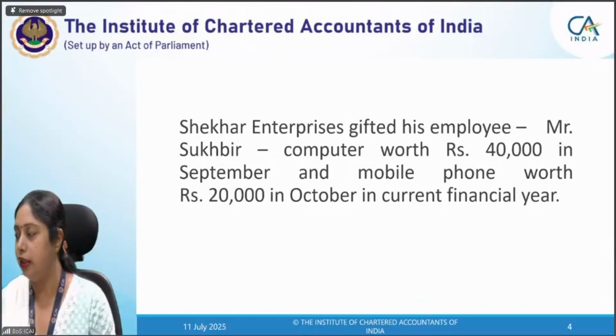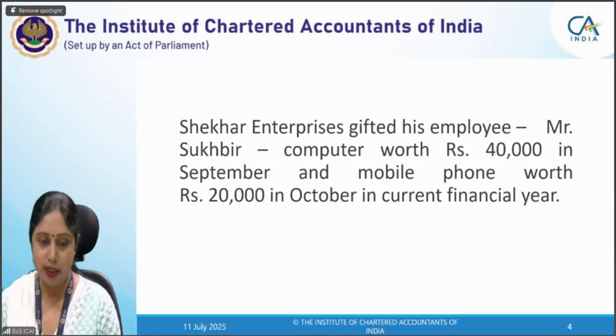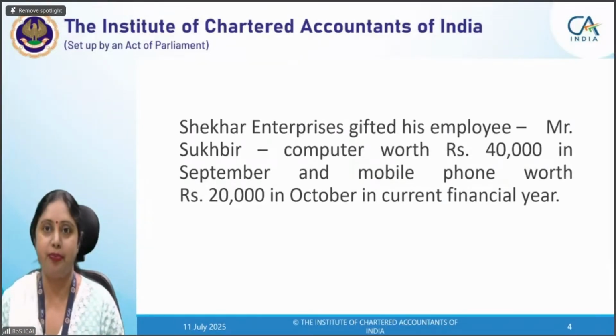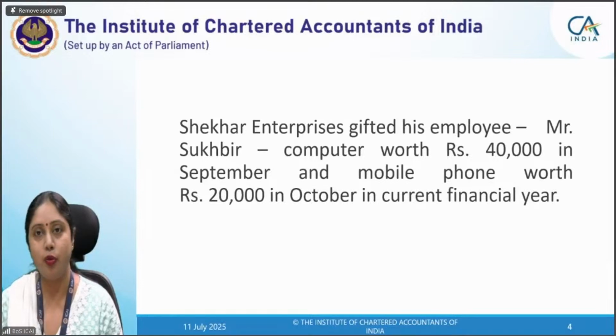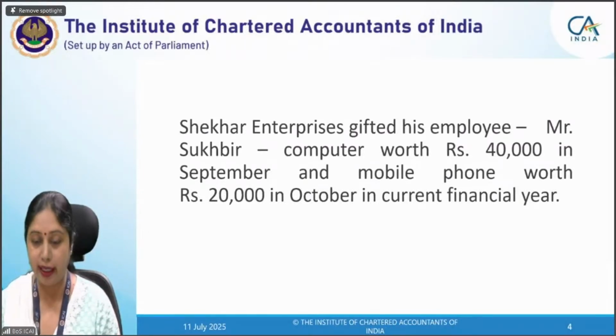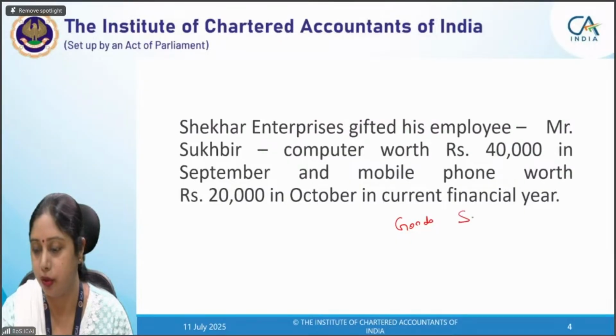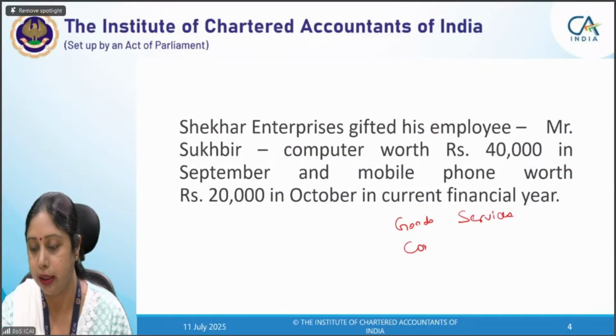Mohammed Abdan, you are missing out on a concept. See, Shaker Enterprises has gifted to his employee. Now, you know that for any transaction to be a supply, we have discussed that there are a few parameters which have to be complied with. First, the transaction should be in goods as well as services. Second, consideration should be there. And third, it should be in course or furtherance of business.